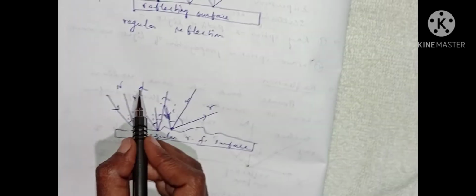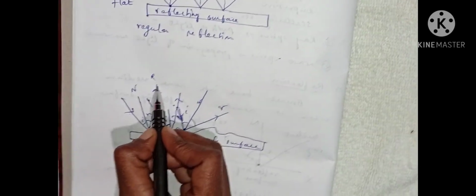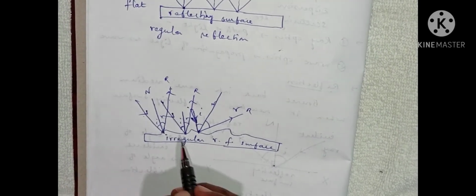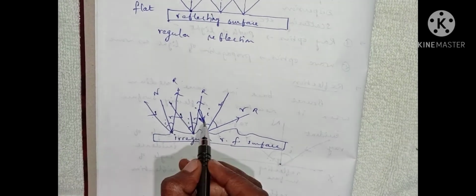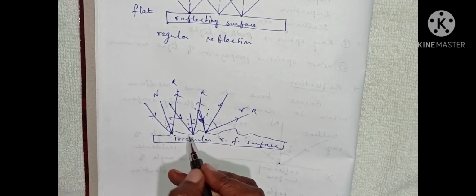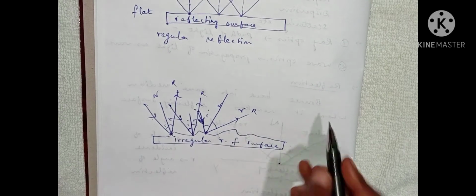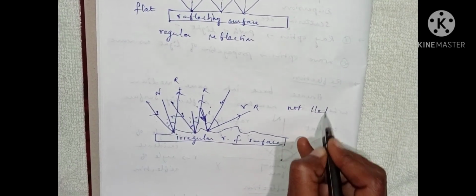You see these three reflected rays: the first, second and third reflected ray. Before reflection, the incident rays are parallel. After reflection, the reflected rays are not parallel, because the surface is not flat.